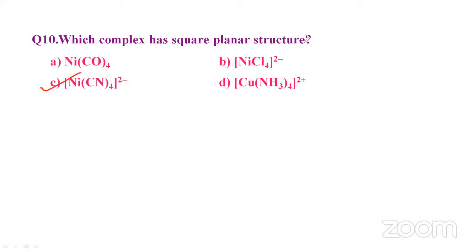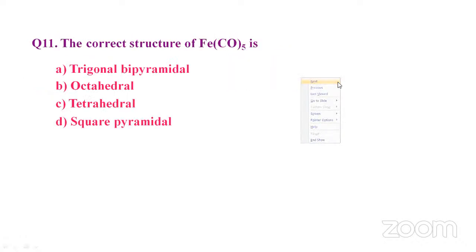In Ni(CN)4 2-, the strong field ligand cyanide ion is there. What it does is it forcibly pairs the electrons in the d orbitals of nickel. Hence one of the d orbitals will be available for hybridization. Due to which dsp2 hybridization takes place, and thus it will have a square planar geometry. So this is the structure.